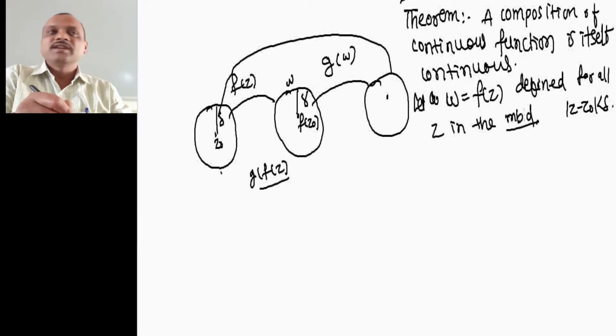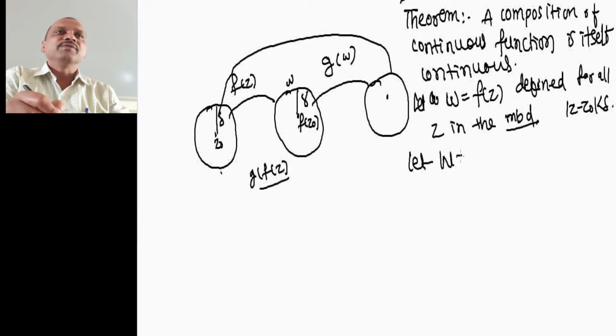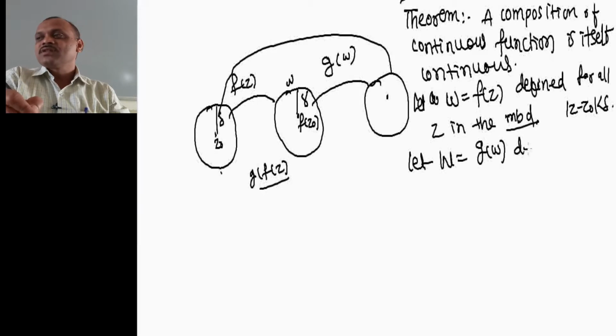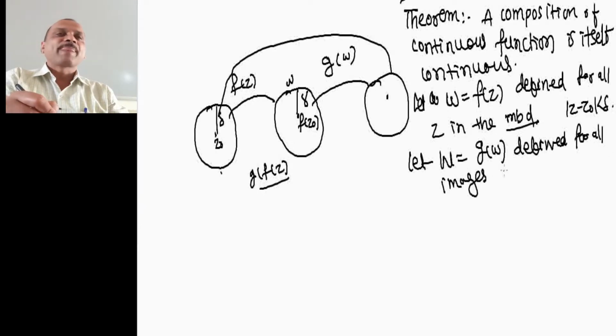Now let us define another function. Let capital W be equal to g of W, okay. So we have defined g, and the domain contains all the images of that neighborhood under the function f, okay.